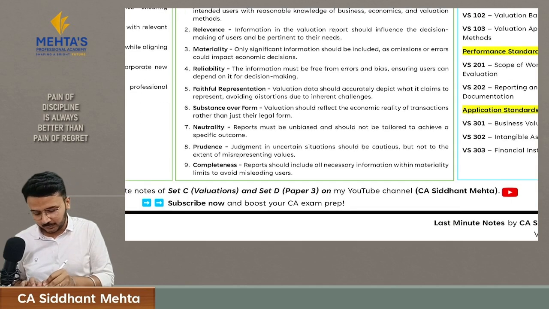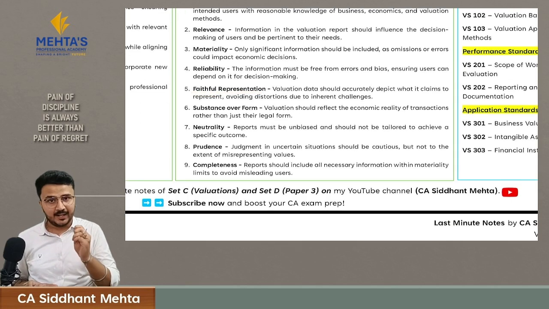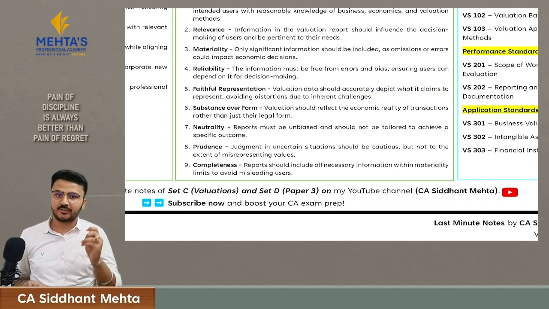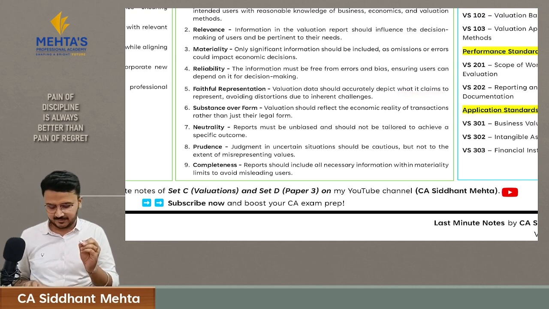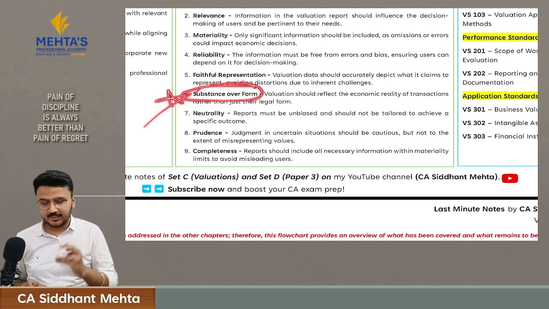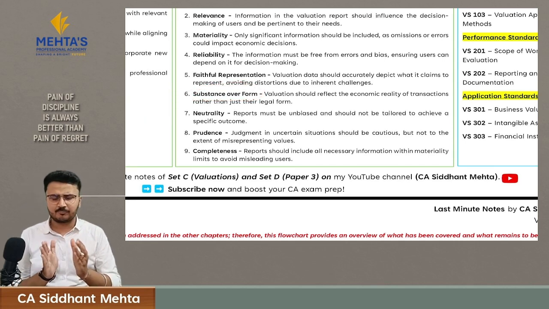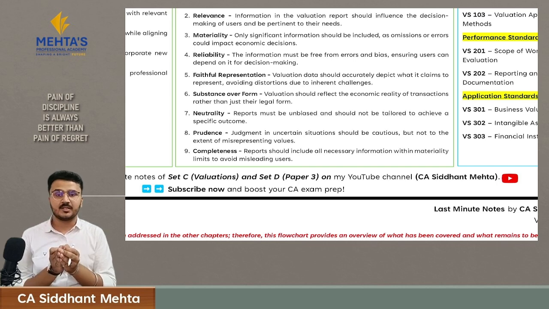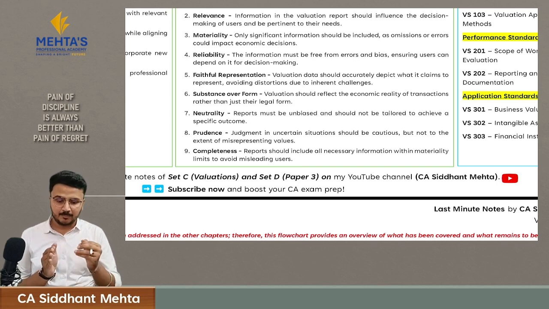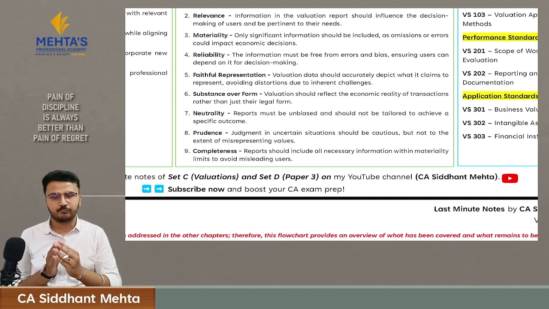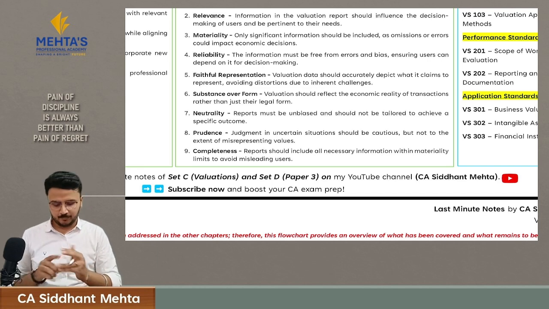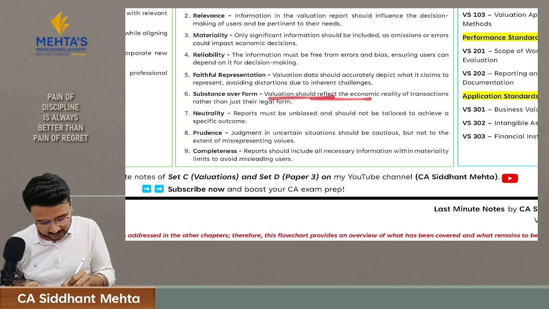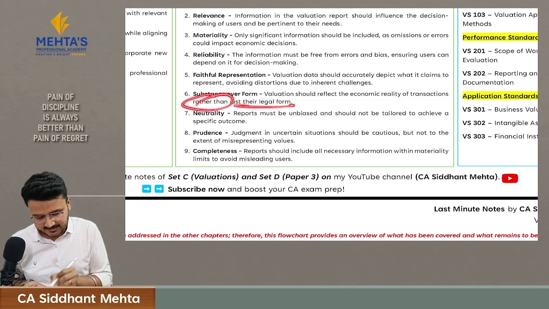Then the fifth one is faithful representation. You have to accurately depict what it claims and what it represents. You have prepared the valuation, and the value which you are showing is accurately depicting what it claims and represents. Then substance over form. It means the standards have told you that you have to disclose so many things, but if the valuer thinks that he may have to include two to three more pieces of information which will give a better picture for a reader, then he must include this information. That means valuation should reflect the economic reality of the transaction rather than just a legal form.